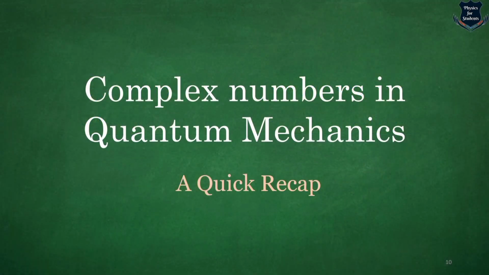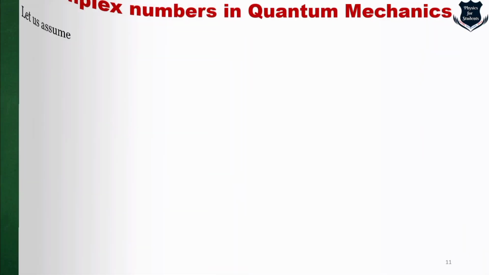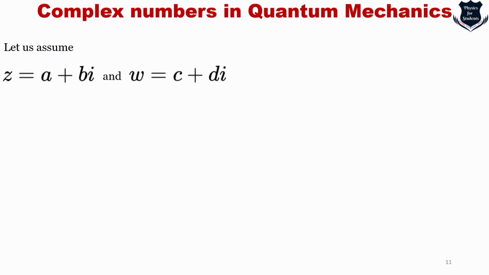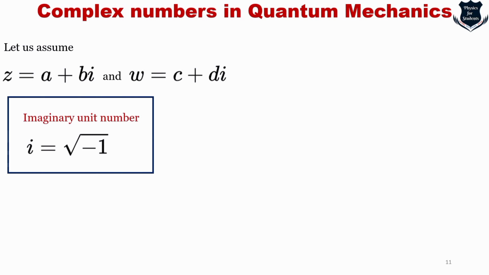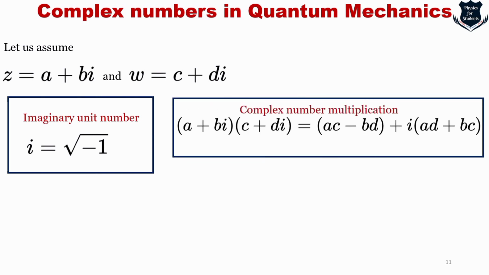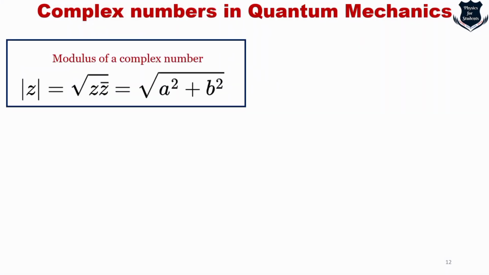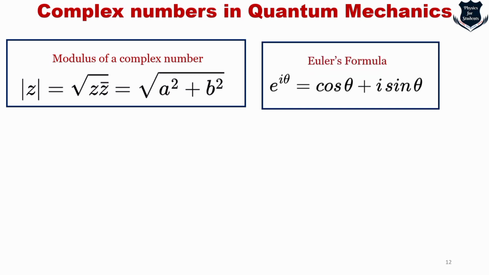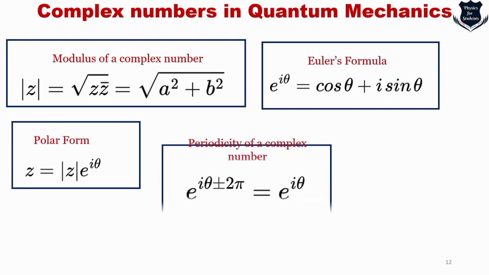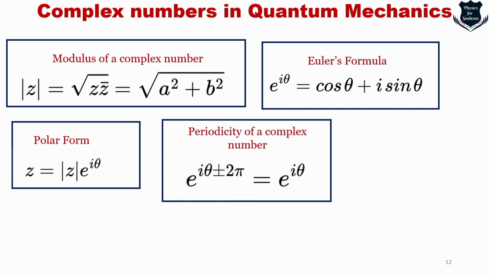So we now move to the next part of the video, but before that, a quick recap for those who have missed my other video, which is called complex numbers. It is there in my playlist, you can just go, but here is a quick recap. Considering these two numbers, z equals a plus bi and w equals c plus di, we know that i equals the square root of -1 is an imaginary number. Complex number multiplication is this, complex number addition is this, and we know the complex conjugate is given by a bar, or we can put a star. Also, we know that the modulus of a complex number is given by this, Euler's formula is given by this, the polar form is given by this, and the periodicity of a complex number is given by this.